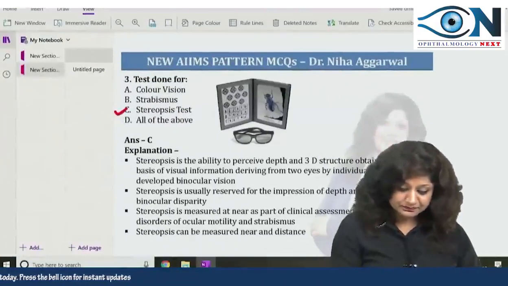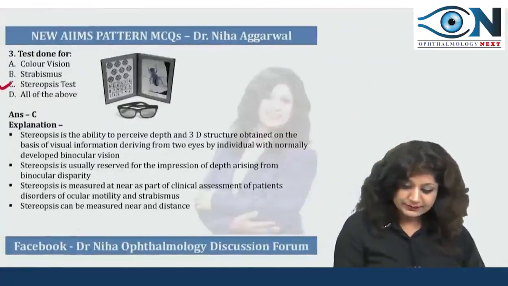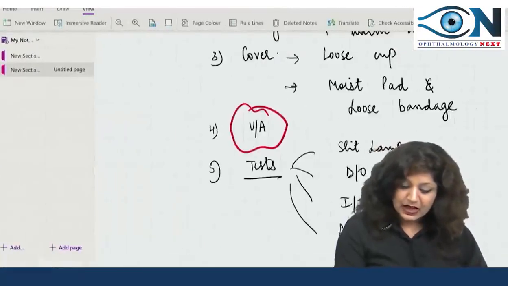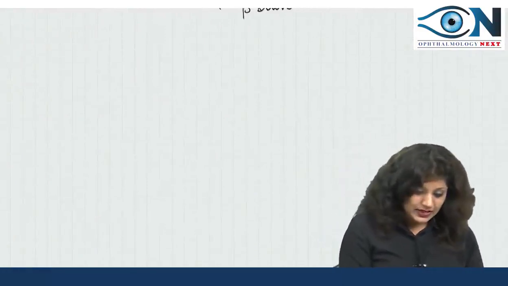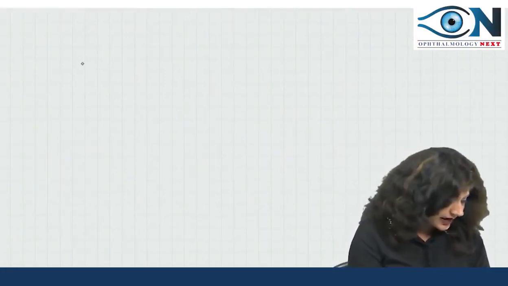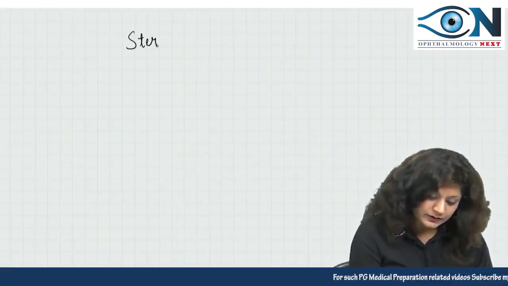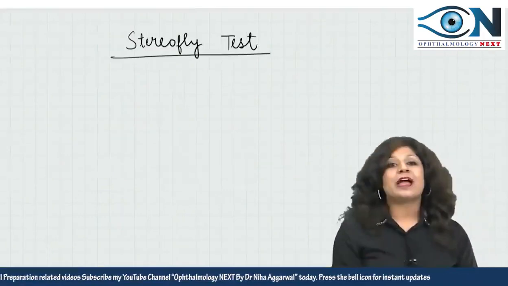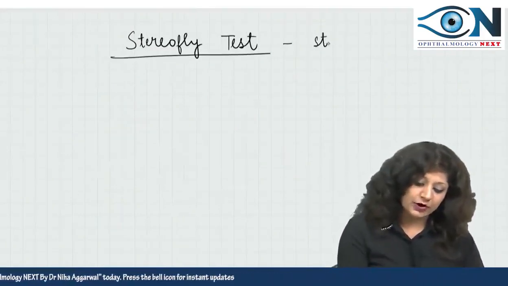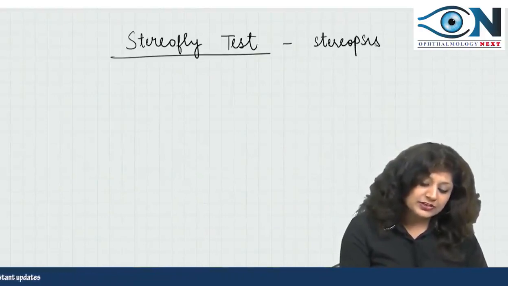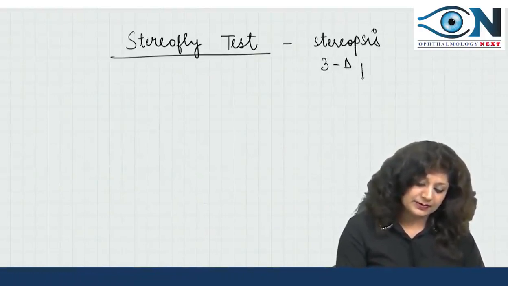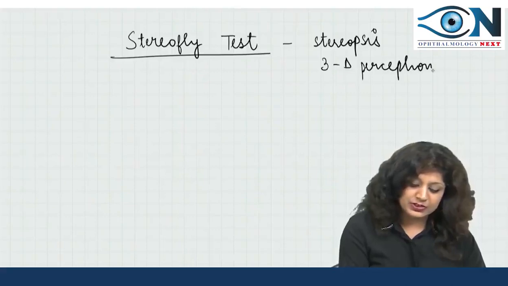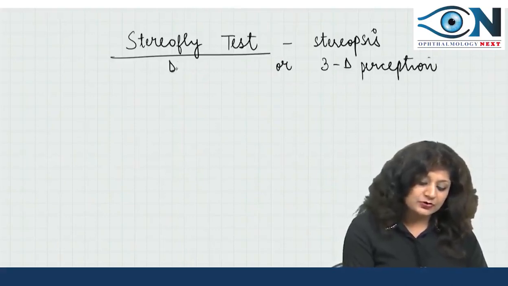Now let us see something about this stereopsis test. How to do this test and what is actually the name of this test. The name of this test is the stereofly test, and the stereofly test is done for stereopsis. Now what is stereopsis? The 3D perception, third dimensional perception, or I can say it is the depth perception.